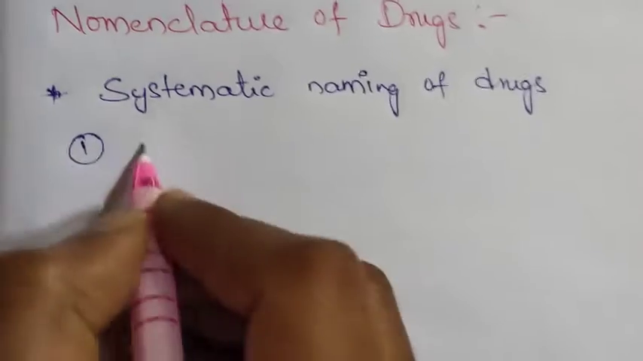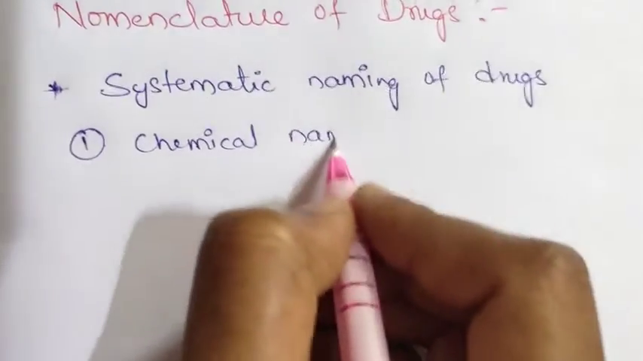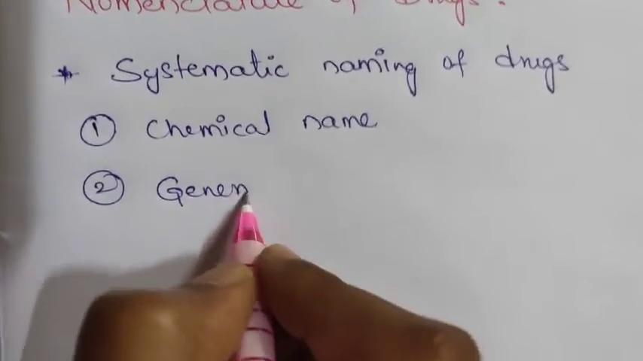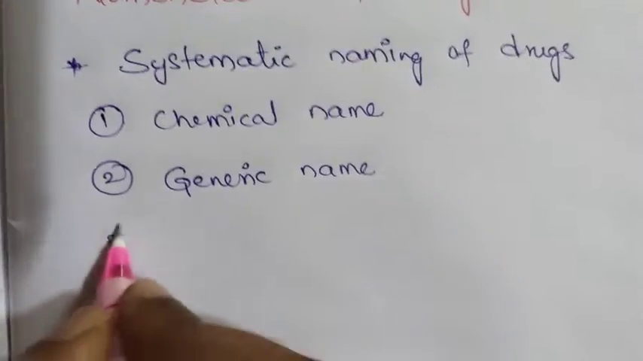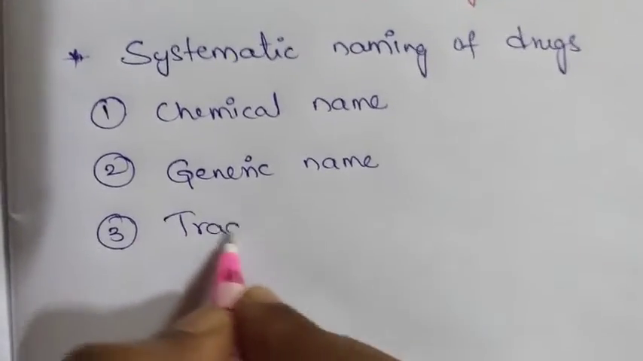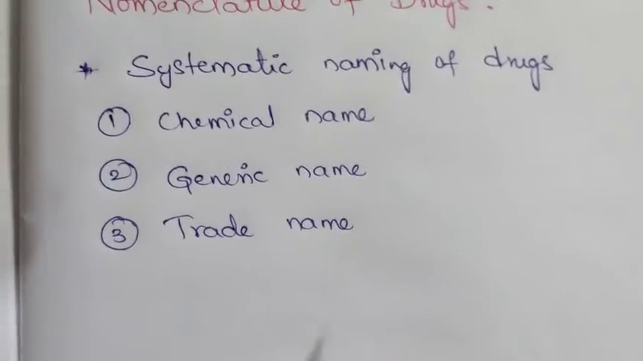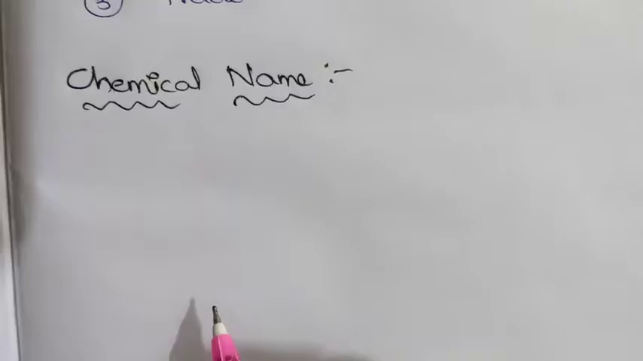First one is chemical name. Second one is generic name. Third one is the trade name. These three are the names for a drug. First one is what? Chemical name.